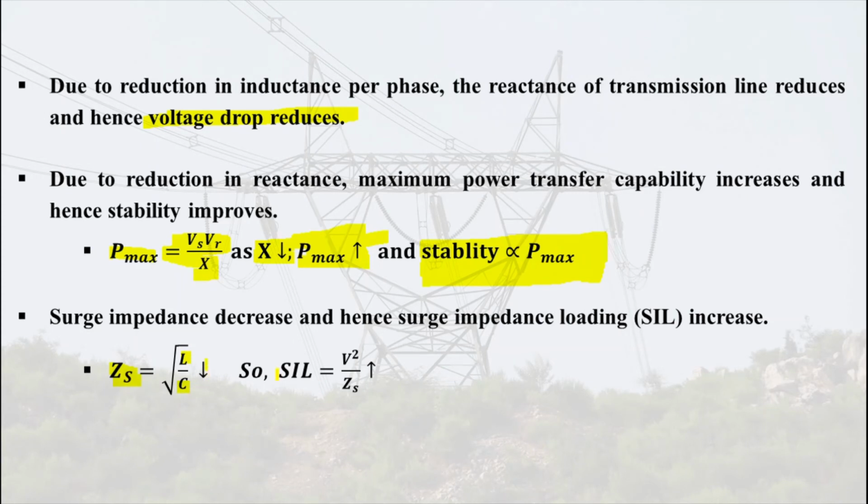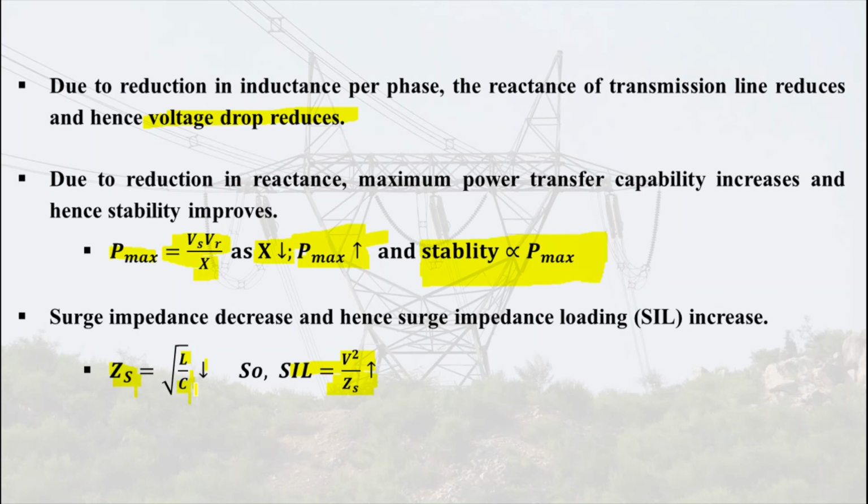So when the inductance decreases, surge impedance decreases, and this Zs is the total impedance, which also includes reactance. When reactance decreases, this Zs will also decrease, which results in increase in surge impedance loading, because SIL is inversely proportional to Zs.